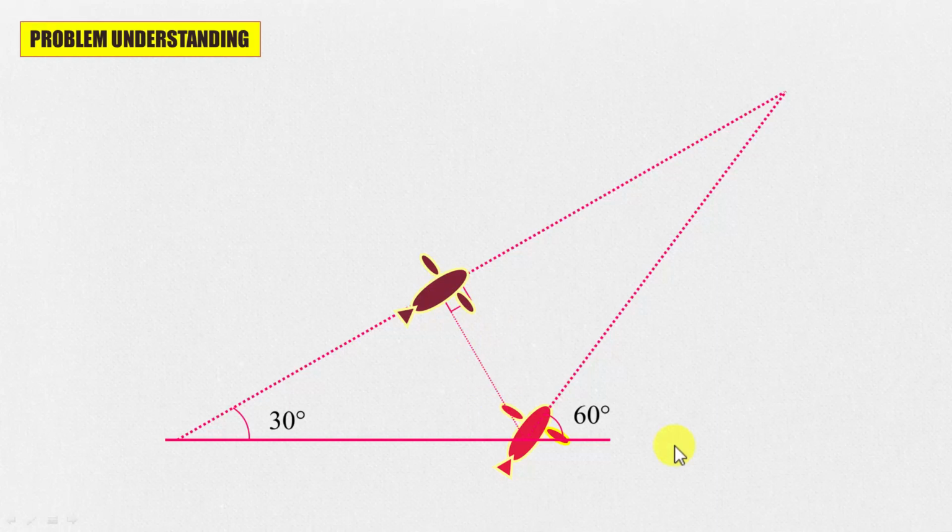Let's see their movement. Let's watch it again. This is their movement, so the answer to this question is 5 units. You can solve it on your own as well.